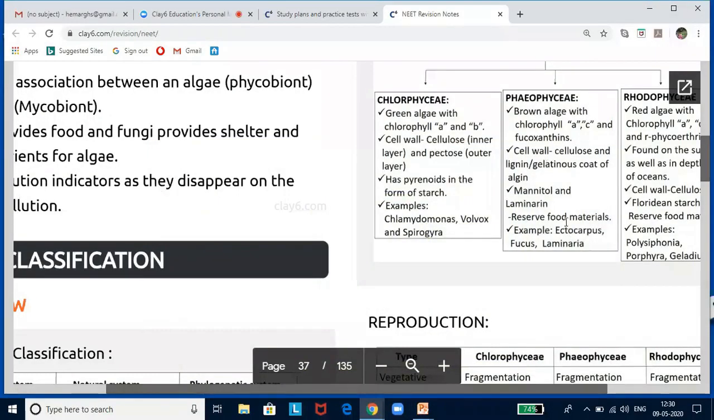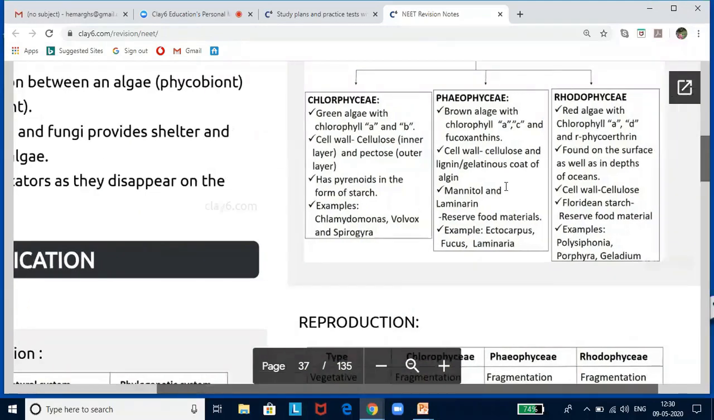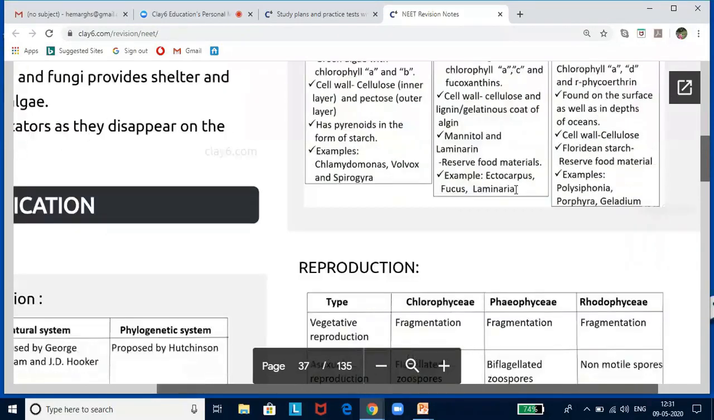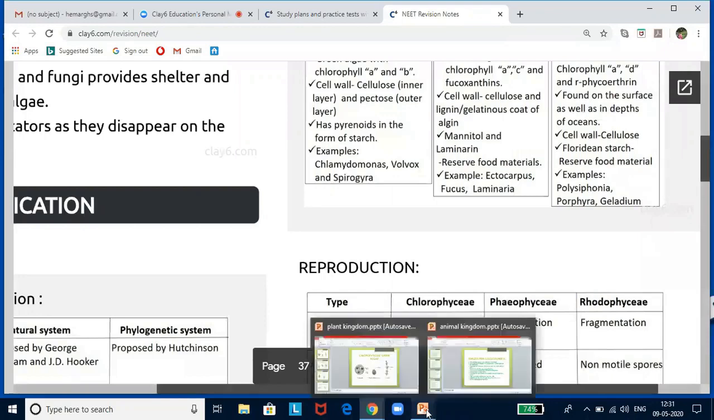Now Phaeophyceae, brown algae with chlorophyll. So all brown algae are placed under Phaeophyceae, and it has got chlorophyll A, C, and fucoxanthin. Because of these pigments only, these classes are made in algae, and the presence of predominant pigments imparts the color to the algae. Now, if you look at the cell wall, it is made up of cellulose and lignin or a gelatinous coat of algin. Now, mannitol and laminarin are the reserve food materials. Now, examples are Ectocarpus, Fucus, and Laminaria.